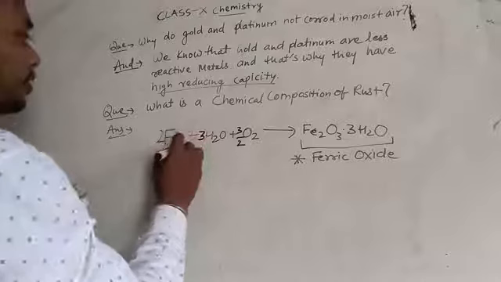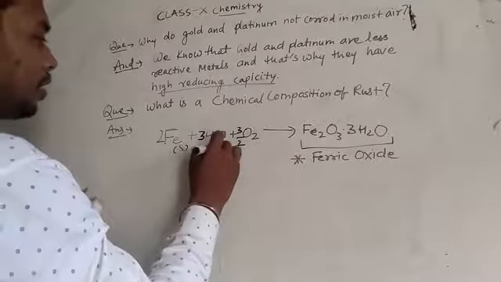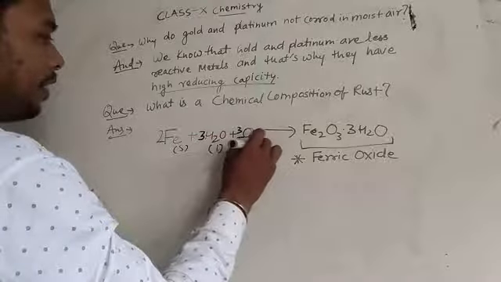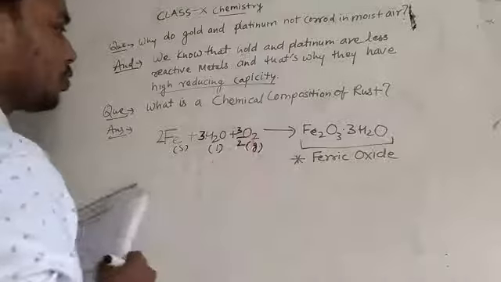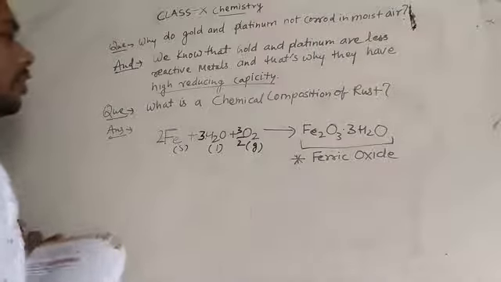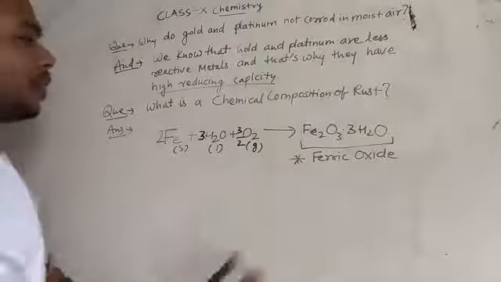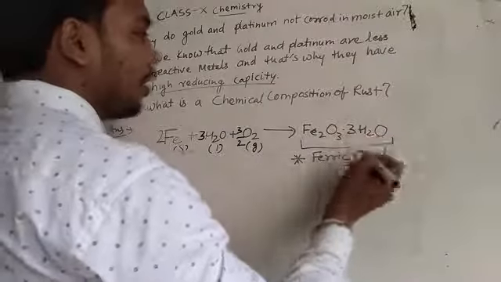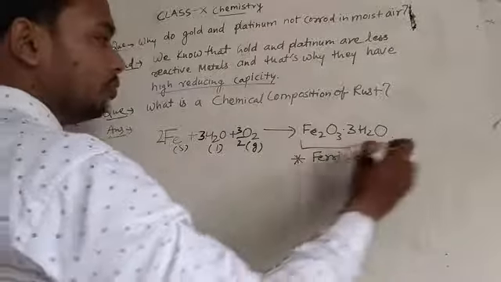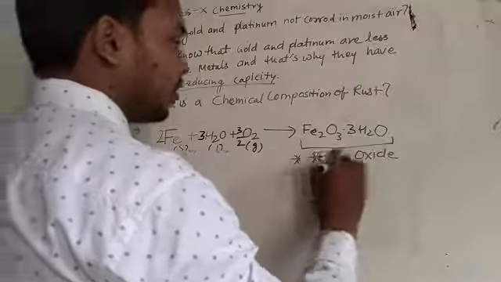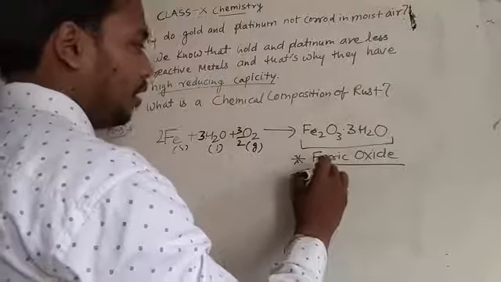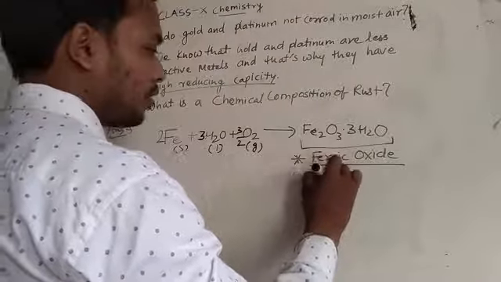Okay, so here Fe is a solid, H2O is a liquid, and O2 is a gas. The quantity of oxygen will be 3/2, and after that we will find the value of this ferric oxide. It is the formula for rusting of iron.